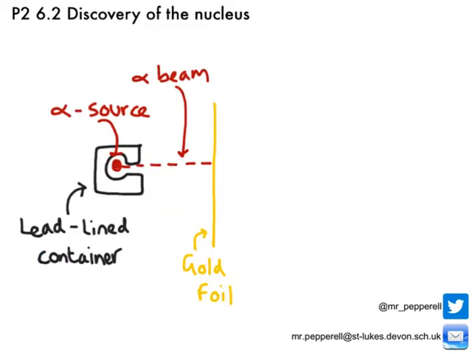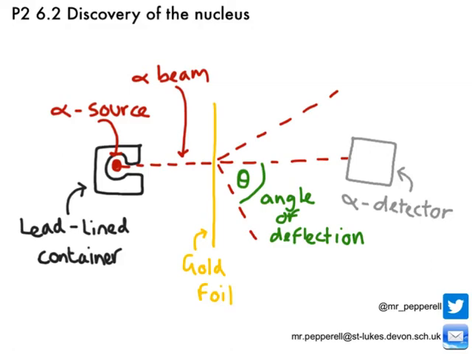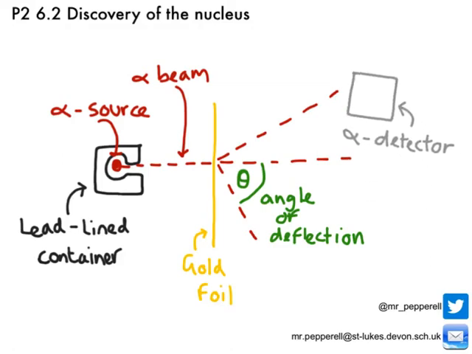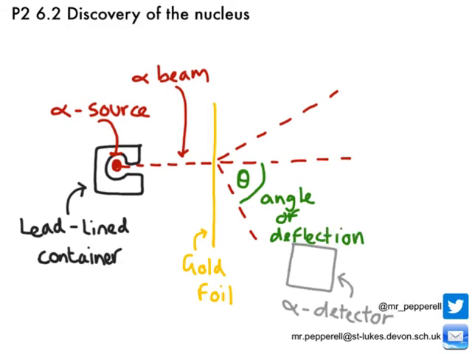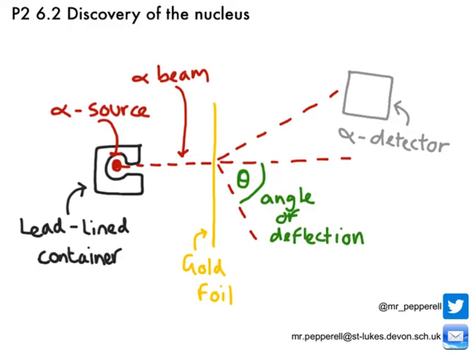This is the experiment the two assistants set up. They got an alpha source here and they placed it inside a lead-lined container, just with a small hole on one side of it. Now, the alpha source is obviously emitting alpha particles in all directions, but they couldn't penetrate through the lead, but they could come out through the small hole. And what that produced basically was an alpha beam. They put a piece of gold foil in front of that, and on the other side of the gold foil they positioned their alpha detector. What they then did was move their alpha detector about to different angles, and they recorded the number of particles that were detected at each position.